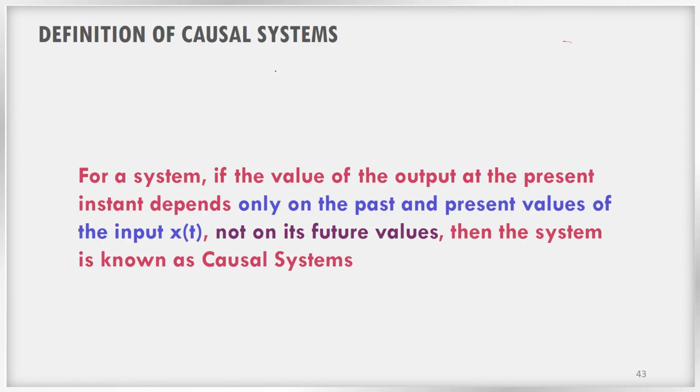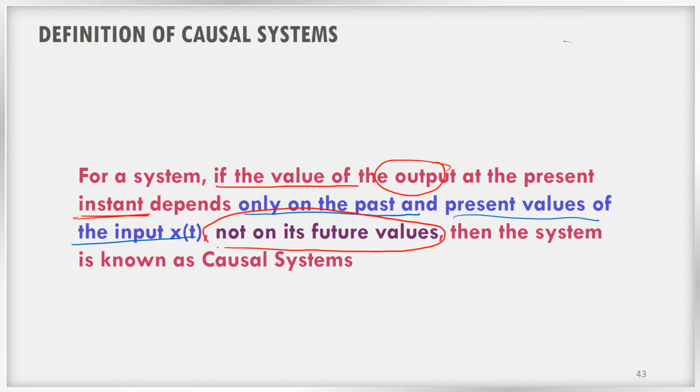Thus, we can define the causal system like this. For a system, if the value of the output at the present instant, this is very important, depends only on the past and present values of the input x(t), and not on its future values, then such systems are known as causal systems.